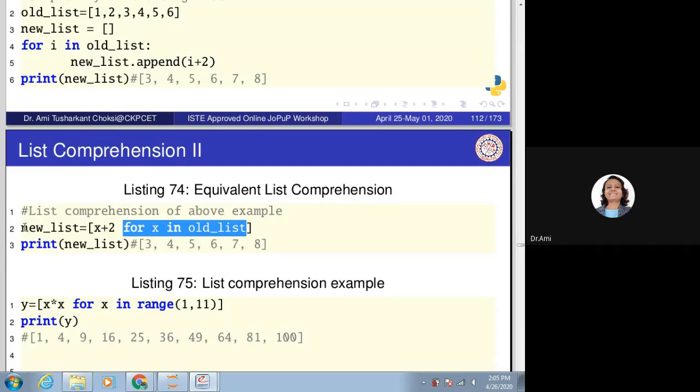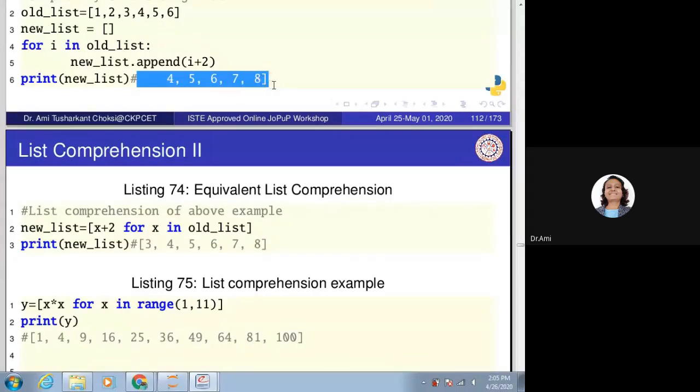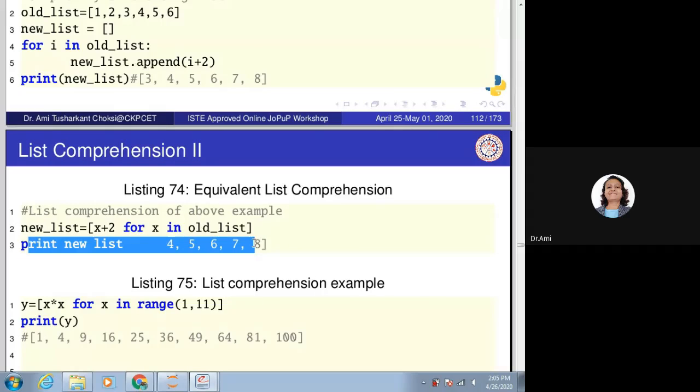That's a very simple statement, and this is list comprehension. By doing this, it creates a list which is equivalent to the list we created with the longer code. So list comprehension makes our life very simple, in that we have to write very small code. The same thing we got with the help of this.